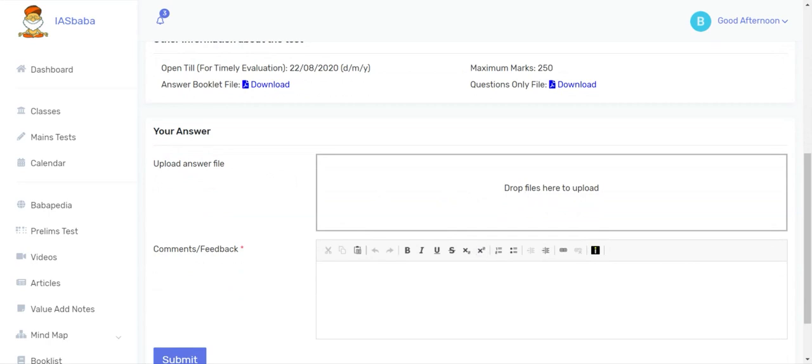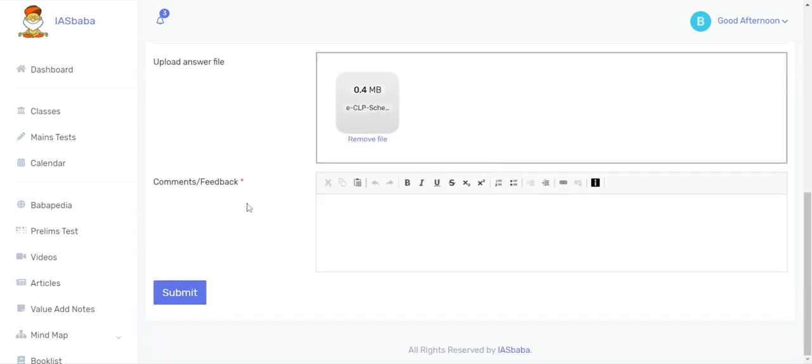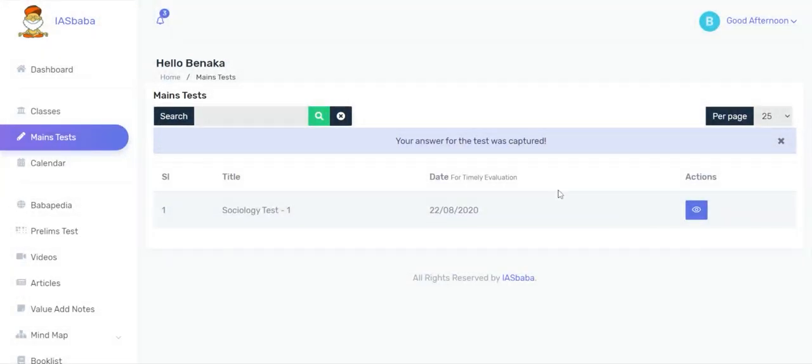You can upload your answer by dragging and dropping your file here, or you can click this to upload your answer script. Once you upload your answer paper, you can write your feedback or comment with regards to this particular mains test. And then you can click Submit. Your answer for the test will be captured.